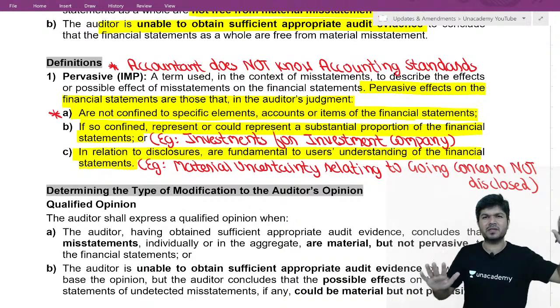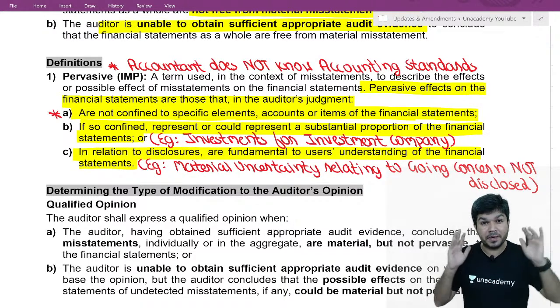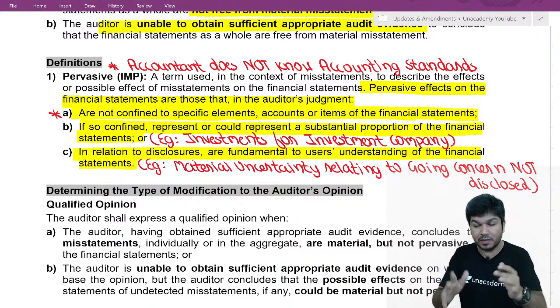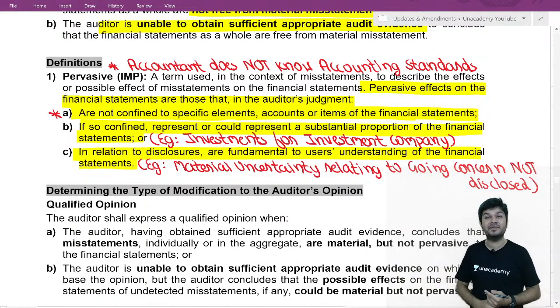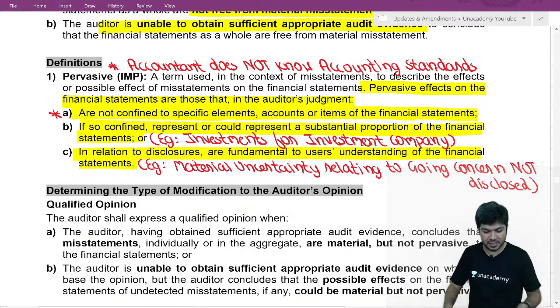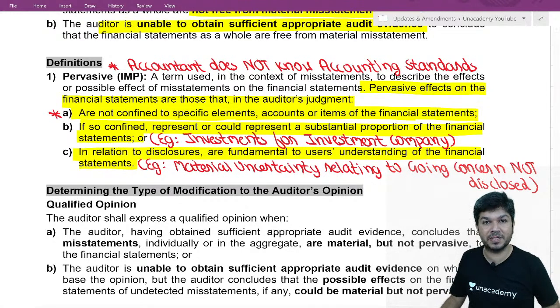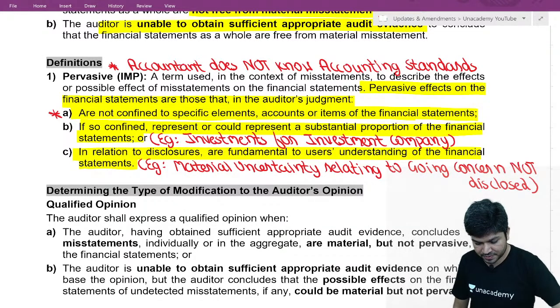Material is something which influences the decisions of users. Pervasive is something which is generally not at one place, but spread at many places. If it's at one place, that one place is a significant portion of the financial statements, for example investments for an investment company. And third, if it is in relation to disclosure, the disclosures are fundamental to the user's understanding of the financial statements.